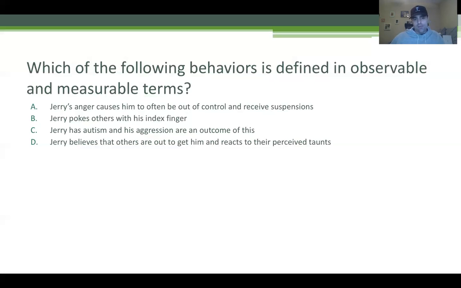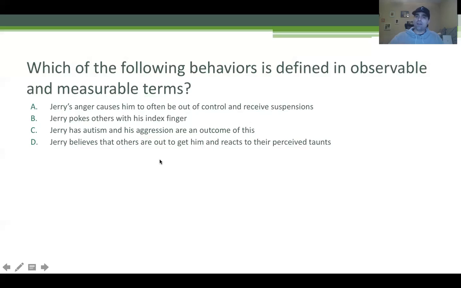D, Jerry believes that others are out to get him and reacts to his perceived taunts. Again, D is very similar to A: feelings and beliefs. We never say feelings and beliefs are the cause of behavior. These are events that we can't see, we can't measure, we can't observe. So anytime you see Jerry believes, or Jerry feels sad, or Jerry is happy, I can't ask you to go measure these things.